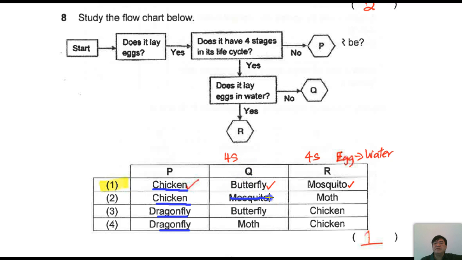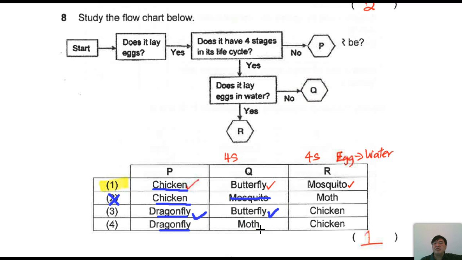Now once we have something which is wrong, the whole row here is also wrong. Number 2 is not the answer. Right, let us check over here. Butterfly, is it butterfly? Okay, could possibly be. See, dragonfly, it could possibly be this, butterfly this. Okay, Q, butterfly does not lay its egg in water.